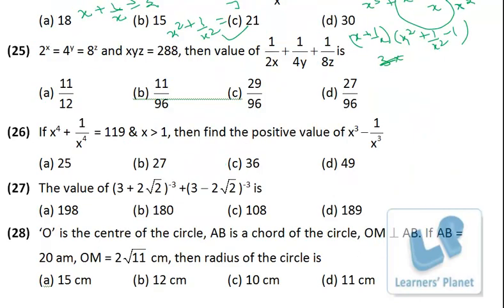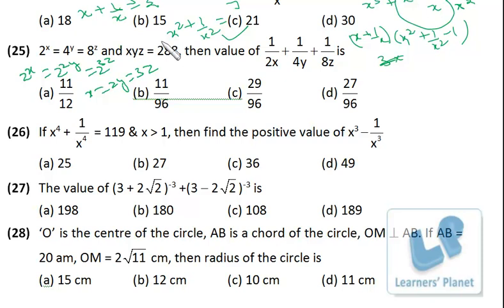Now 2 raised to x is equal to 4 raised to y is equal to 8 raised to z. So 2 raised to x is equal to 2 raised to 2y is equal to 2 raised to 3z. If base is same, power is same. So x is equal to 2y is equal to 3z.